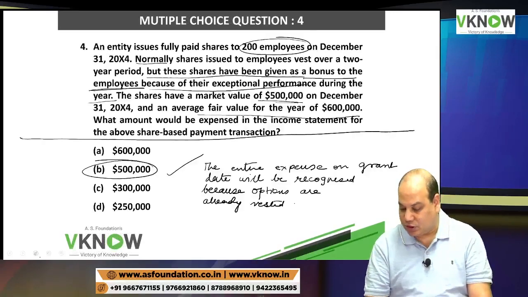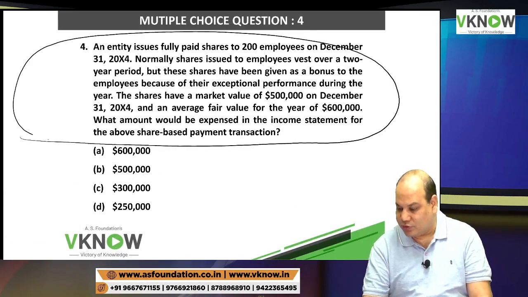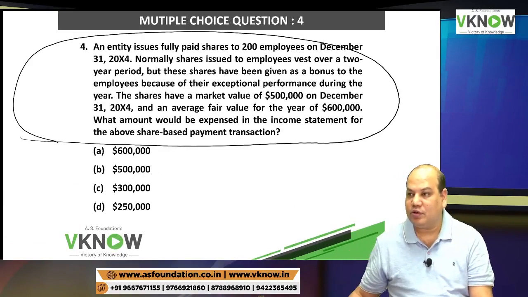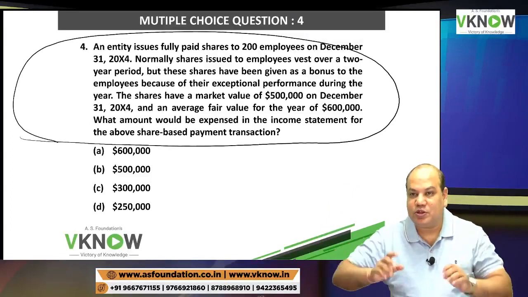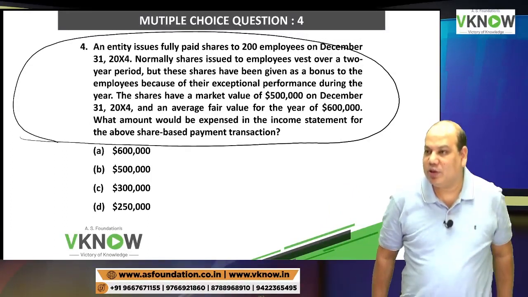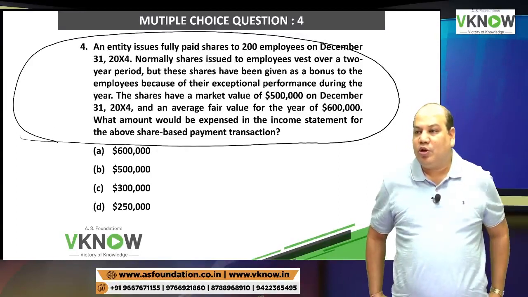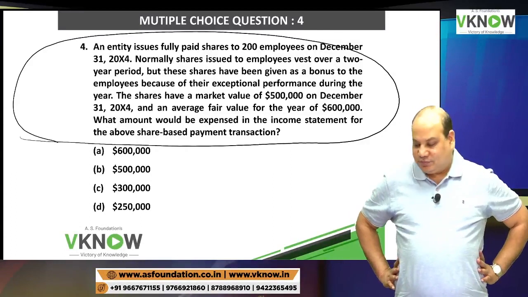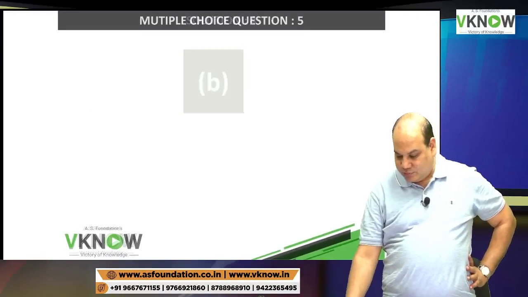If this question comes in the exam for 4 marks, without choices given to you, you have to write the reason also. Why 5 lakh? Because the options have already been vested. Normally it is 2 years. This is a special case where, out of happiness, the company has given them a bonus for the exceptional performance they have already rendered. Okay, one last chance to improve.